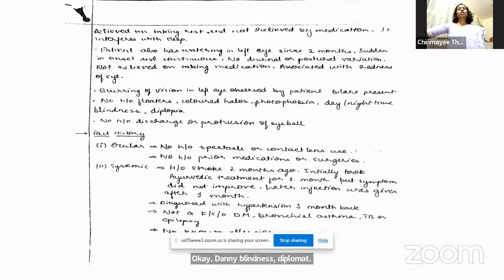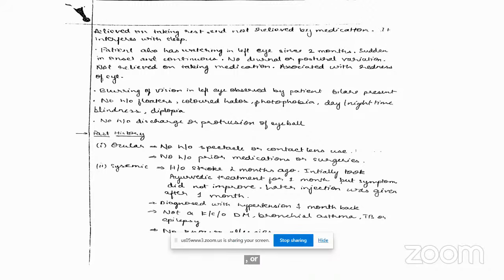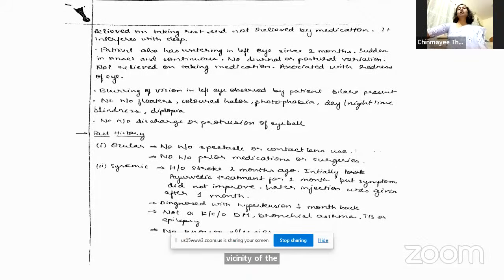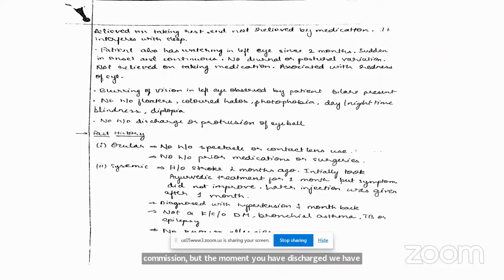Okay. And why have you asked history of discharge or the protrusion? Ma'am, protrusion mainly to rule out thyroid ophthalmopathy. Okay. And discharge, ma'am, to rule out any orbital cellulitis or orbital emphysema, dacryocystitis, any associated infective conditions in the vicinity of the eyeball. Basically, if there is any discharge, it means that there is a slight infection. If it is clear watering, it may be epiphora or hyperlacrimation. But the moment you have discharge, we have to be a little worried because it means that some organisms are involved.